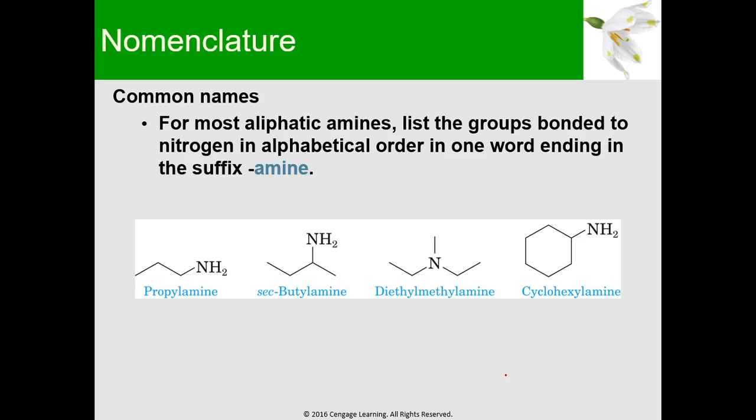So recall lang tayo ng mga naming. So for the common name ng mga amines natin, for aliphatic amines, we just list the groups bonded to the nitrogen in alphabetical order in one word ending in the suffix amine. So this one, as you can see here, the NH2 group is at the end.